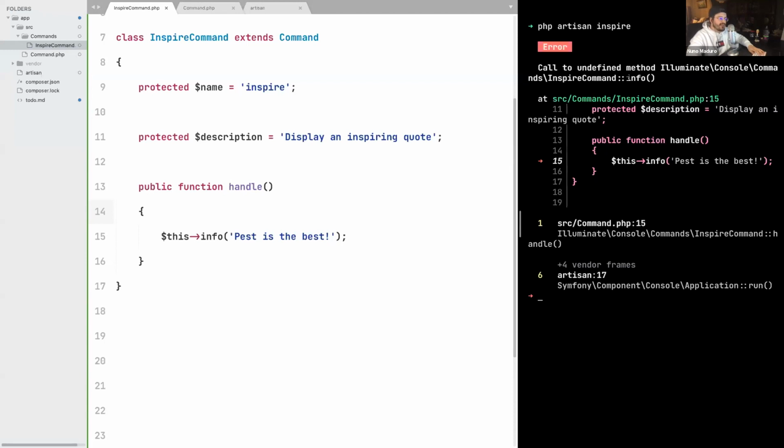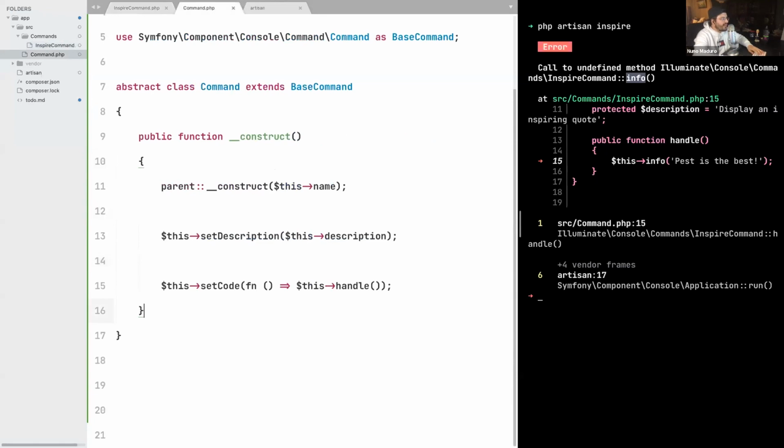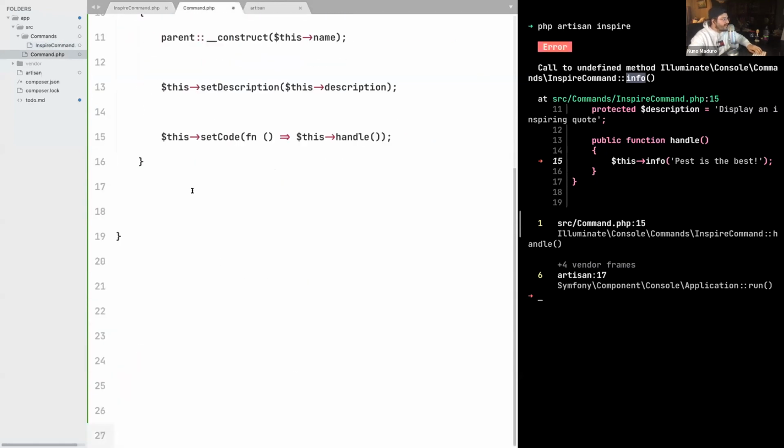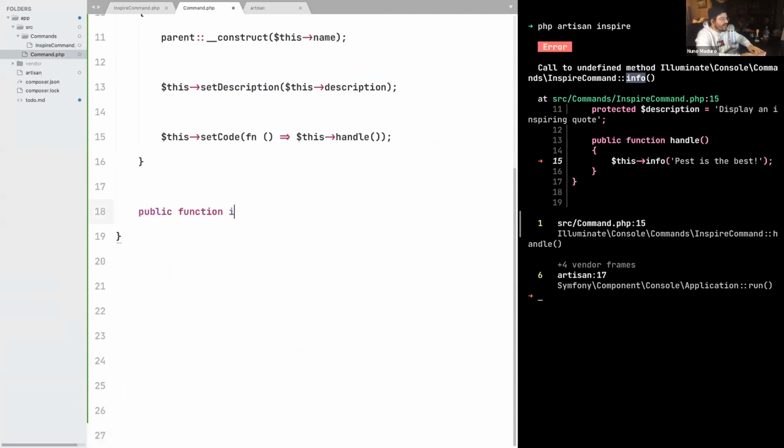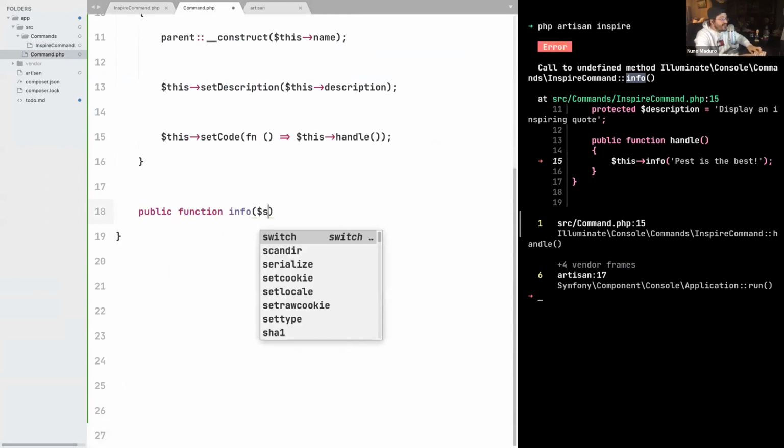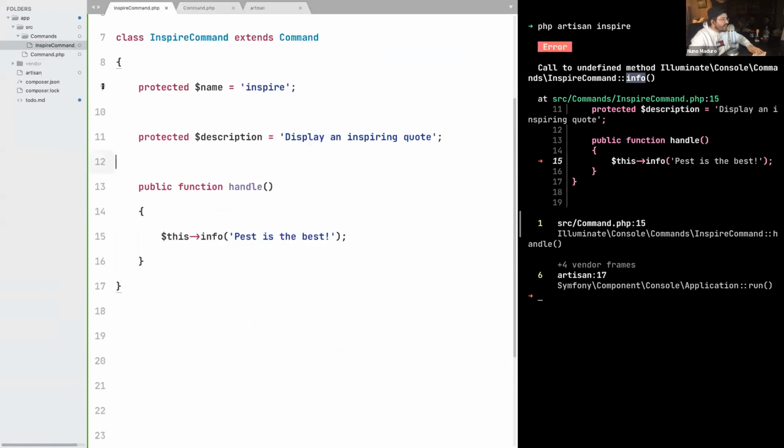So again, something specific to Laravel that doesn't exist on the command from Symfony. And we can just create that method in our abstract class Command. So let's do that. Public function with the name info. And info receives a string, because we are passing a string right here with a message, "past is the best".